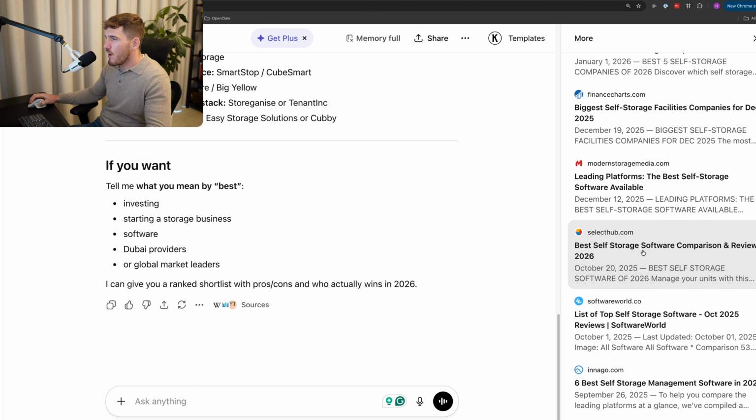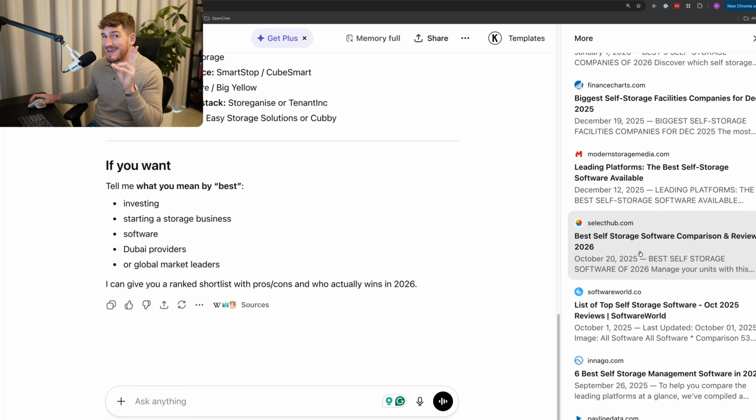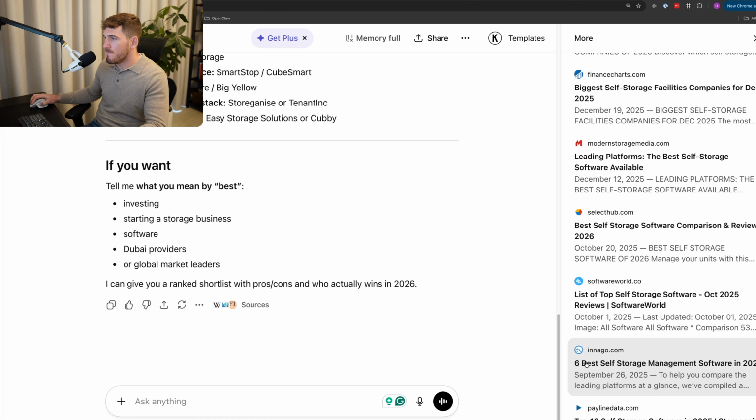And you'll often see a lot of different listicles, i.e. the lists of best something. So, 6 best self-storage management software. And you'll often see this in your niche because these lists of the best of something are probably one of the most common sources used in order to provide a recommendation.